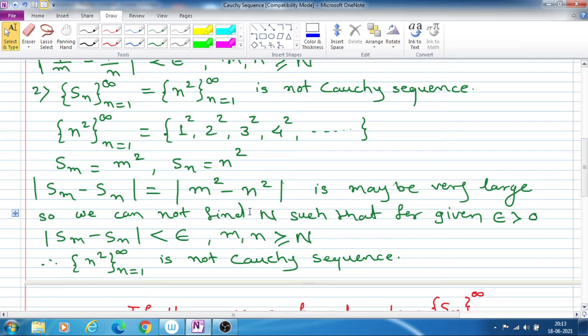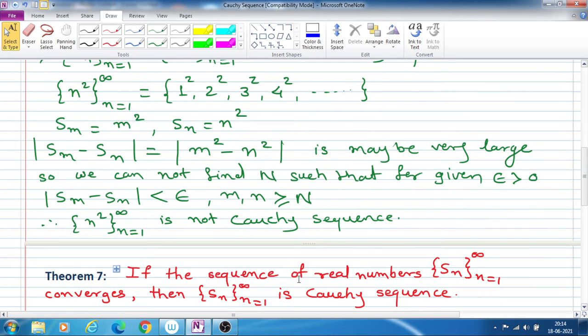We cannot find capital N such that for the terms after capital N the difference between the two terms is less than epsilon, because the terms go on increasing. Therefore this sequence n square is not a Cauchy sequence.